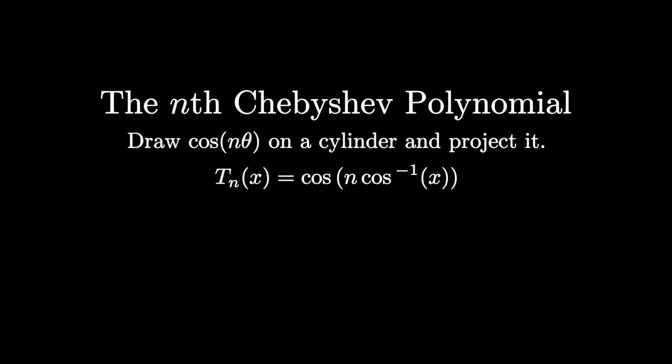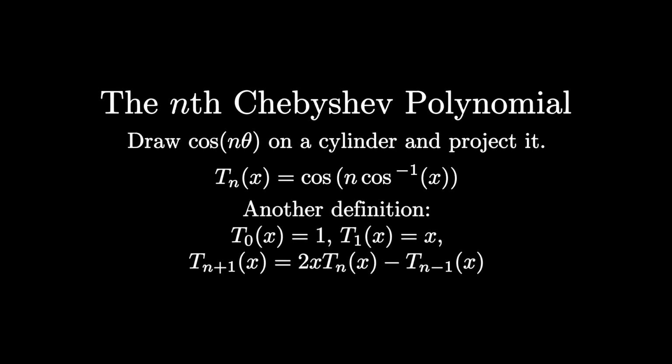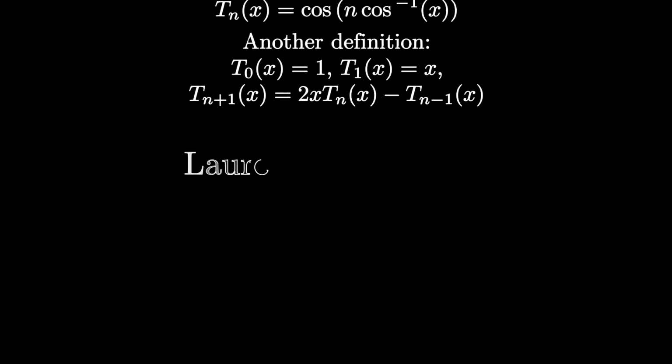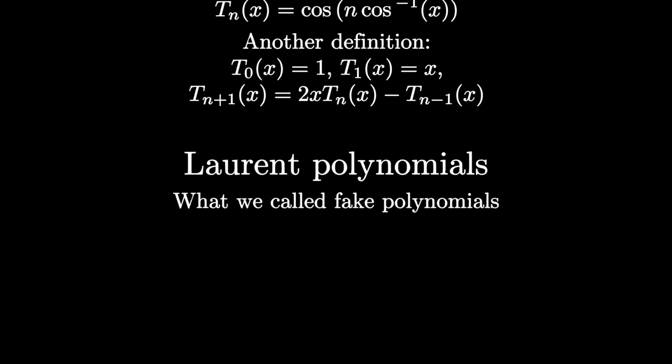Another way of coming up with the Chebyshev polynomial is recursively, as shown. You can try proving this recurrence for yourself. We also saw Laurent polynomials, but we call them fake polynomials. Sorry, Laurent. They are polynomials wherein the powers of x can be positive or negative.